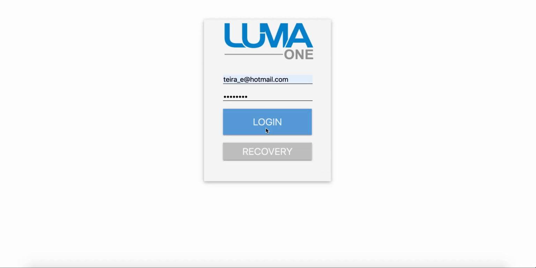To begin, log in with the credentials provided. In the event you've lost your password, you can always click the recovery button and an email will be sent to you to reset. Be sure to check your junk and spam folders. Click Login.